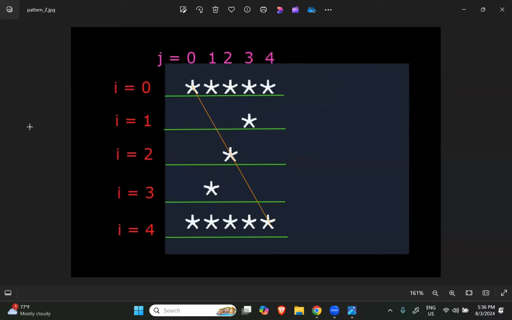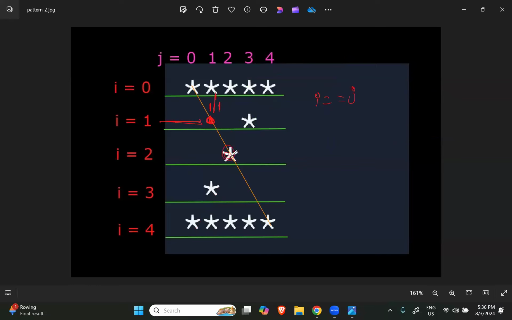Now help me find out the coordinates. Let's suppose I want the coordinates for this star here. What is the value of I? 1. What is the value of J? 1. So can I say I is equal to J is visible?